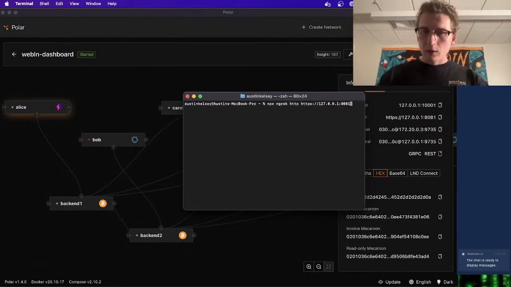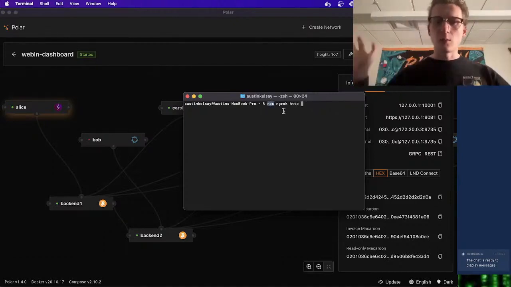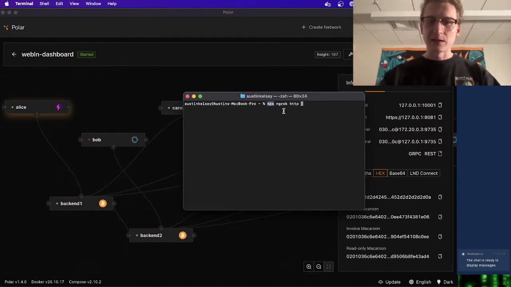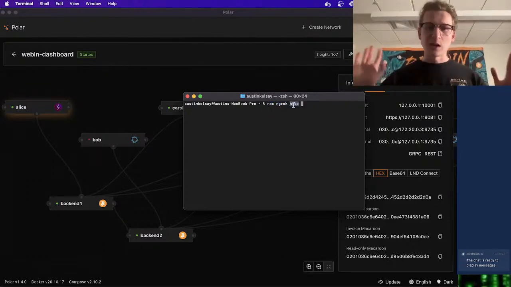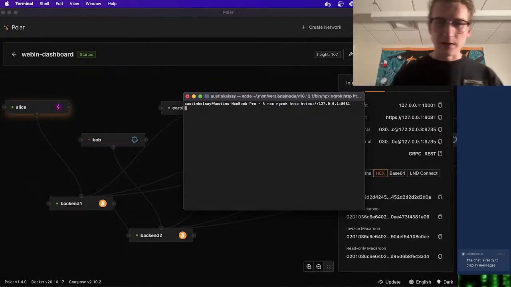Yes, we can run this command, and I'll replace it with my URL. npx, we're running npx because we need access to the global packages. That's just what npx lets you do. We're calling the ngrok package. We're saying HTTP, meaning we want it to spin up an HTTP URL for us. And then we're going to put in our localhost. And as soon as I run this,